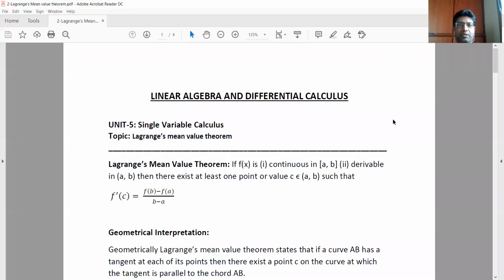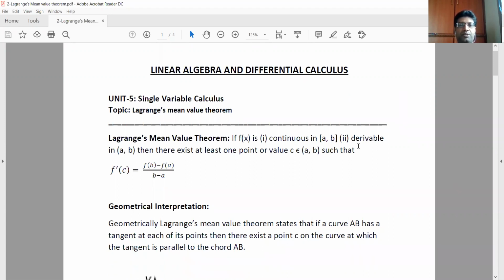Hello, welcome to the fifth unit, single variable calculus. So in this video, we are going to see about Lagrange's mean value theorem. So first let us see the statement of the theorem.